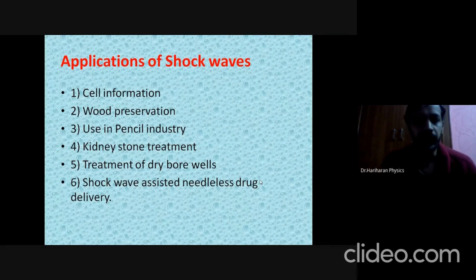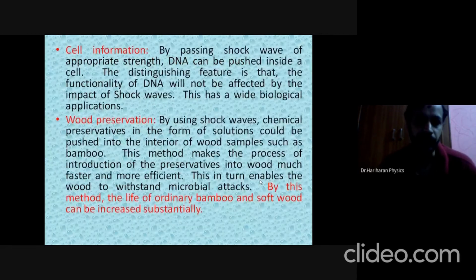First, it is used to know the cell information. Next, it is used in the preservation of wood in the industries. Next, shock waves are used in the pencil industry. It is also used to treat persons who have kidney stones. Then it is used in the treatment of dry bore wells. Shock waves are also used in needleless drug delivery. We will take up these applications one by one. First, cell information. What is this?